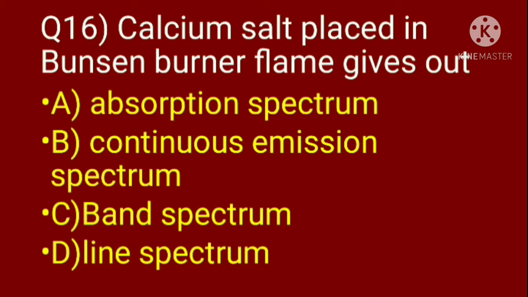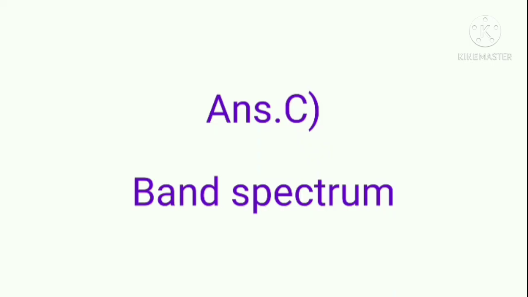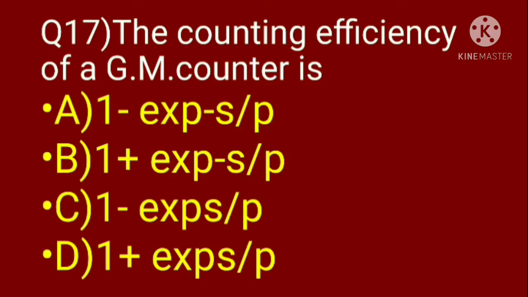Option B, continuous emission spectrum, means when white light passes through a prism, it is split up into 7 constituent colors, so option B is also eliminated. Consider option D. Line spectrum means when some volatile salt is placed in a Bunsen flame, it emits a line spectrum. For example, sodium always gives 2 yellow lines, so that is eliminated. Hence the correct option is C, band spectrum.